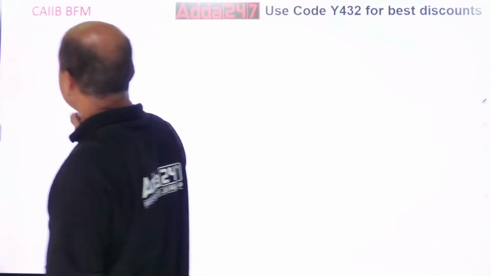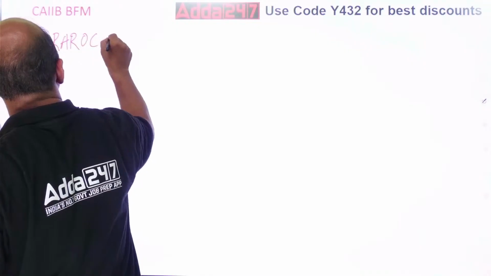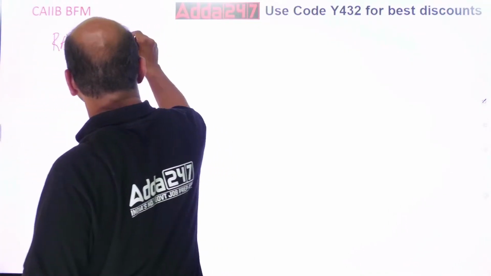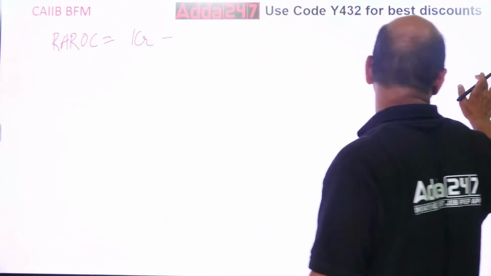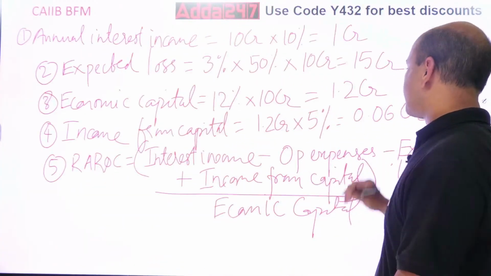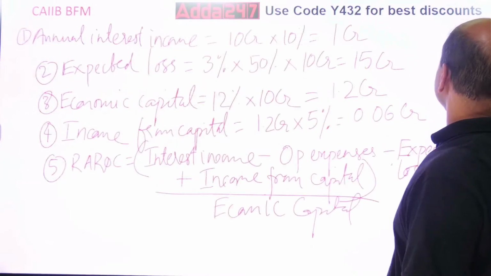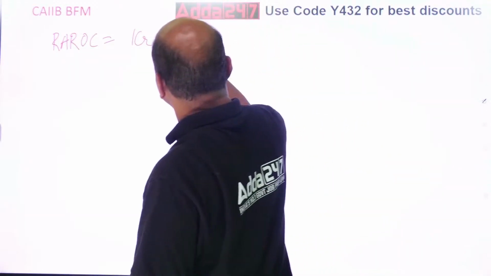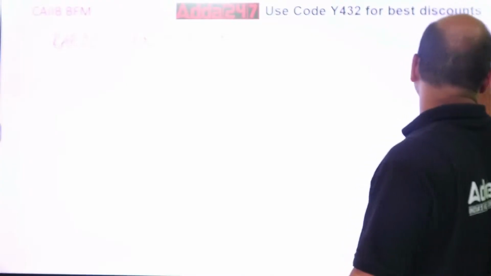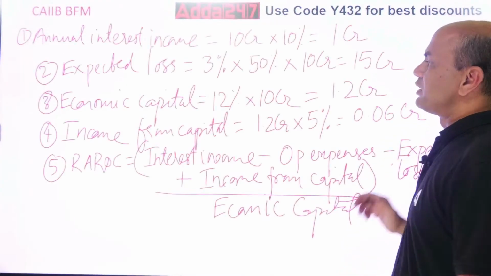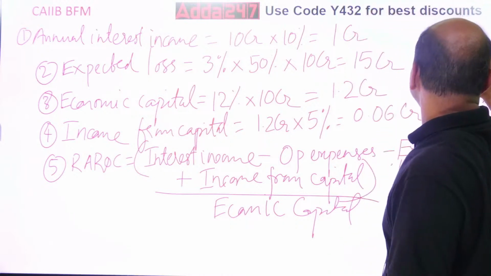So REROC equals interest income, which was 1 CR, minus operating expenses, 0.2 CR, minus expected loss. What is the expected loss? 15 CR. Right?